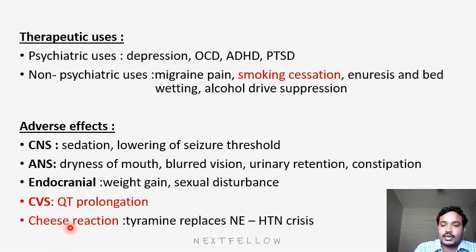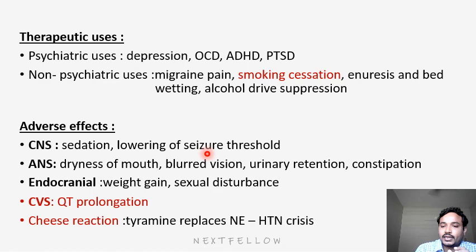What does the cheese reaction mean? When a patient is on MAO inhibitors, that is monoamine oxidase inhibitors, and takes tyramine containing foods like cheese and wine, what will happen? These contain tyramine. When tyramine accumulates, it acts as a replacing agent for norepinephrine. When it replaces norepinephrine in the synapse, norepinephrine gets released, so there will be more release of norepinephrine into the synapse.